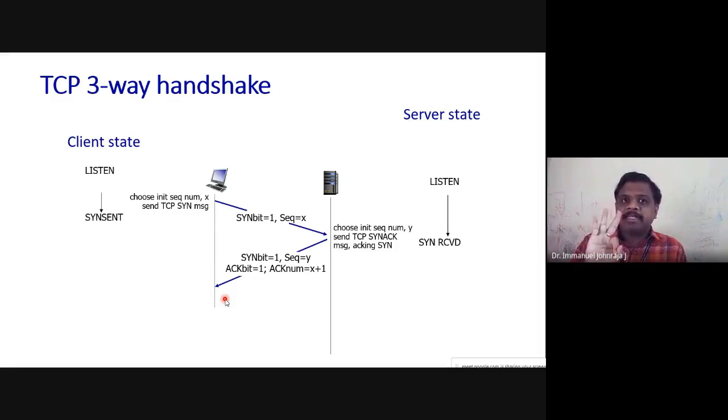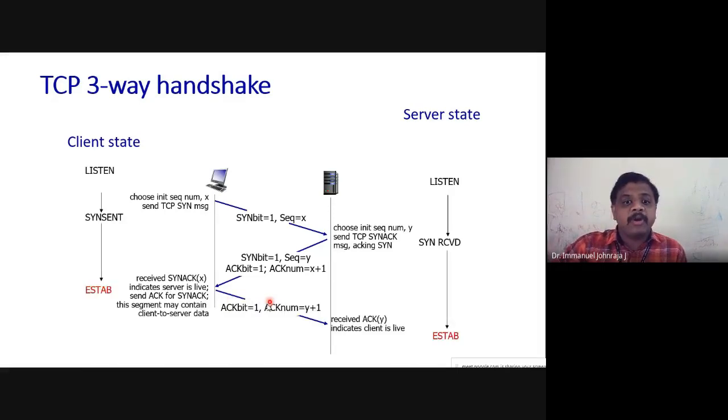Remember, the third message in the TCP three-way handshake protocol will not have synchronization as 1. If the SYN bit is 1, it indicates the connection request. If the SYN bit is 0, it is not the connection request. So for all the other transmissions of TCP, SYN will be 0. You can have a look at that. It is not speaking about SYN at all. Its acknowledgement bit will be 1.